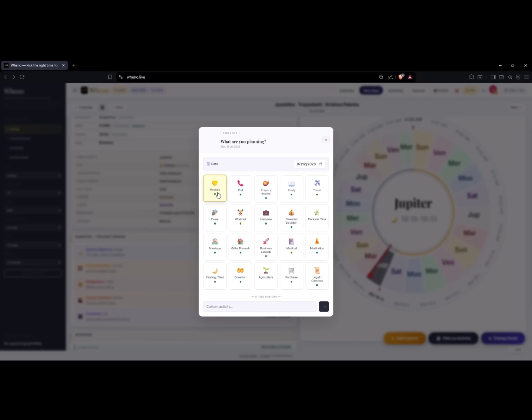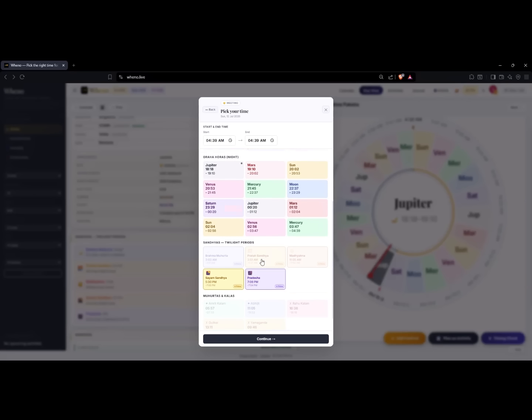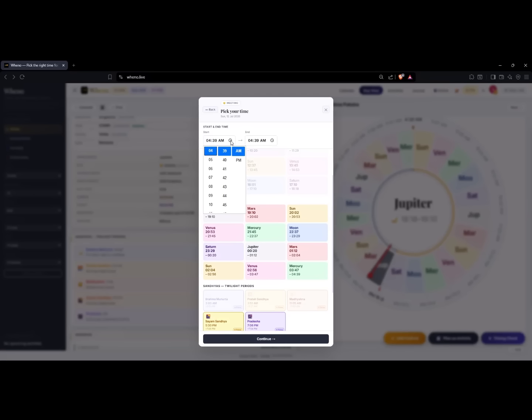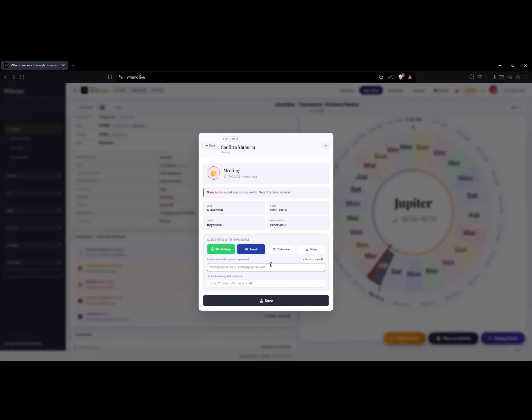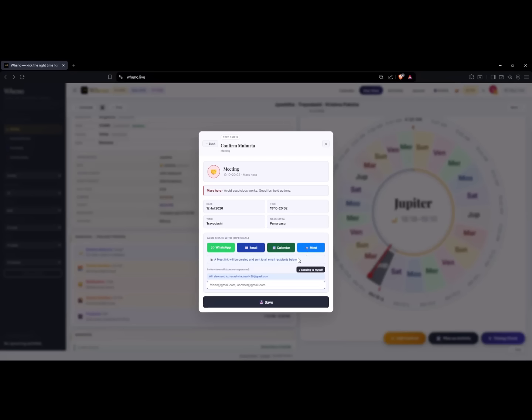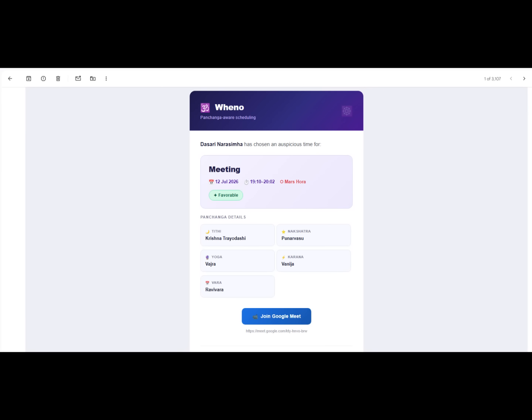You can plan your activities such as a meeting, then check the time slots as per auras, sandhyas, and the muhurtas. Additionally, you can pick a custom time based on your availability and the time quality. Then you can send a WhatsApp invite, an email invite, or a calendar invite, along with a Google Meet link or a custom Meet link. The invitation will appear like this in their mailbox.